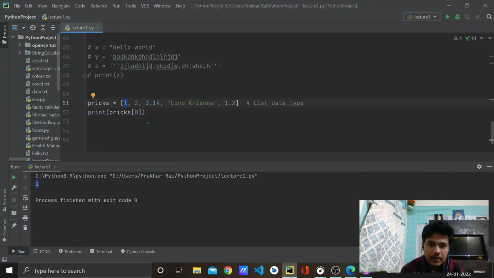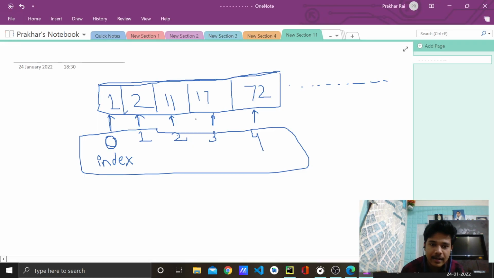That is why, when I wrote these square brackets and inside them wrote 0, I referred to the first element of this list, that is this 1. That is why 1 came. If I write 2 here, this 2 will not get printed. It will be the index 2. And what is the index 2? It is 0, 1 and 2, which means 11 is present at index 2.